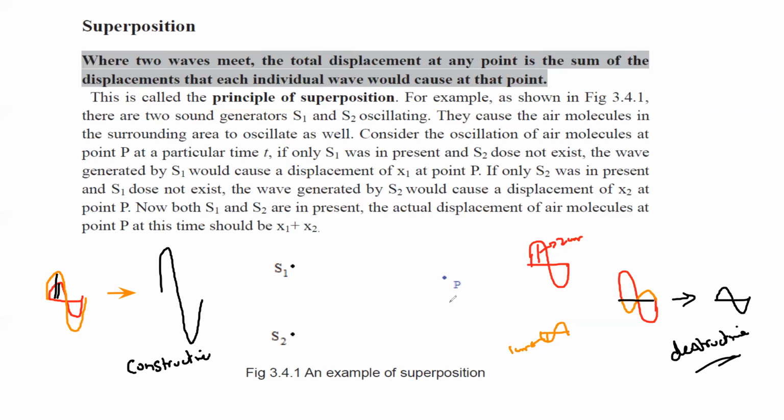So when two waves increase the effect of each other, we call it constructive interference. But if two waves decrease the effect of each other, we call that destructive interference. Maybe you have experienced this. For example, in a school assembly, when everyone is singing the same song or anthem, the sound appears to be louder.